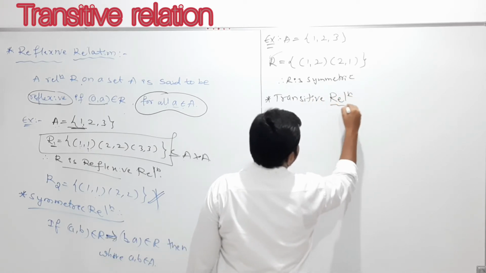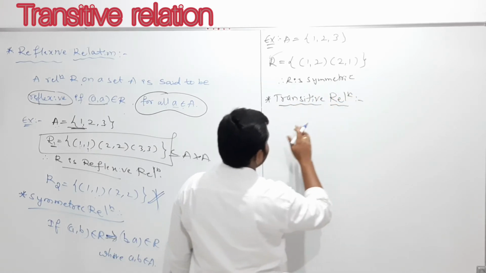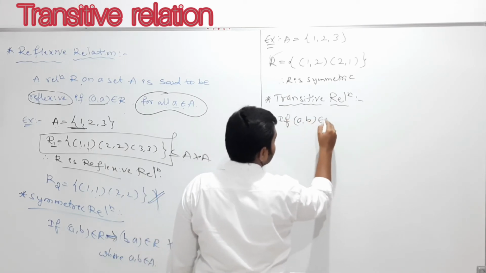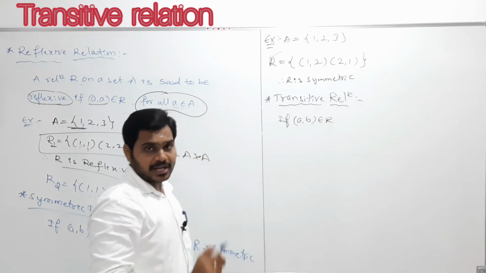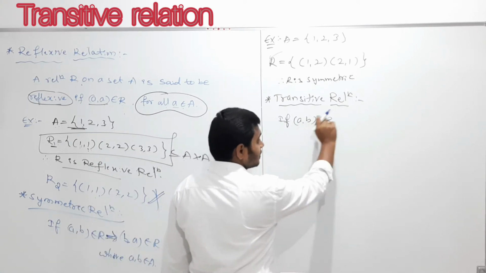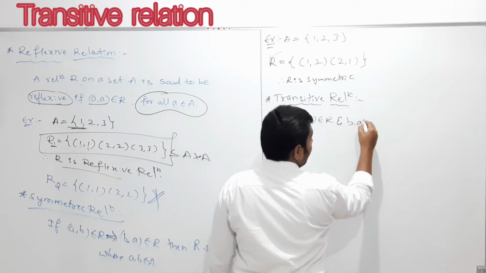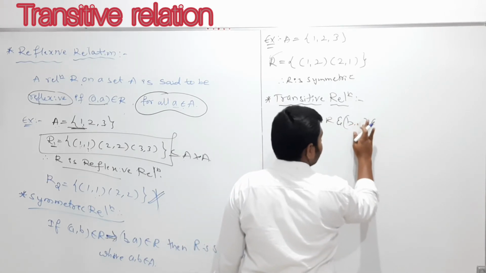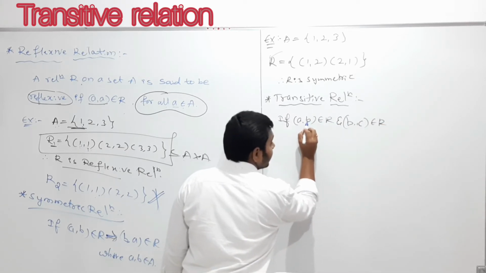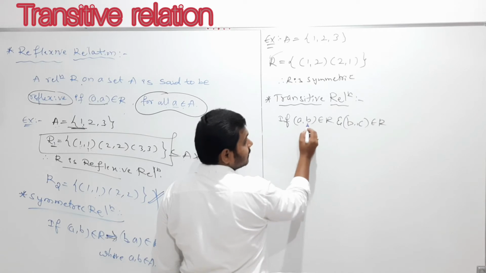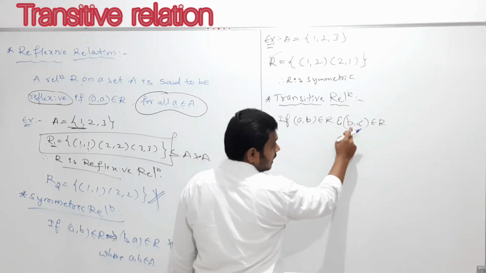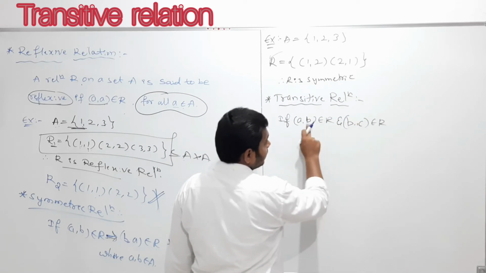So my dear students, what is meant by transitive relation then? Here it is, if (a, b) belongs to R. Any one ordered pair you take, (a, b) belongs to R, and another ordered pair I am taking is (b, c) belongs to R. In this ordered pair, whatever second element is there, the same element starts the next ordered pair. Here it is b, here also b.